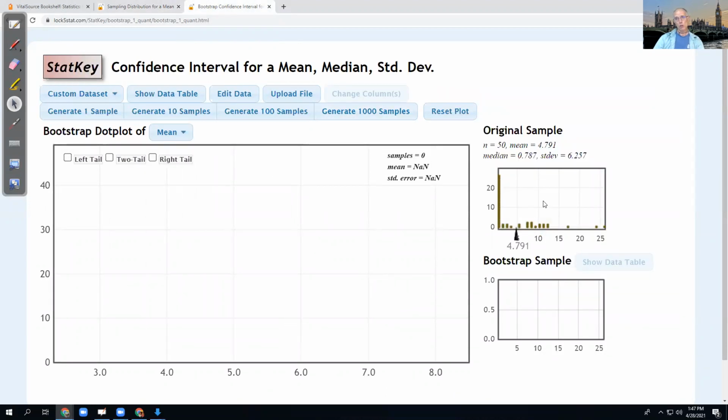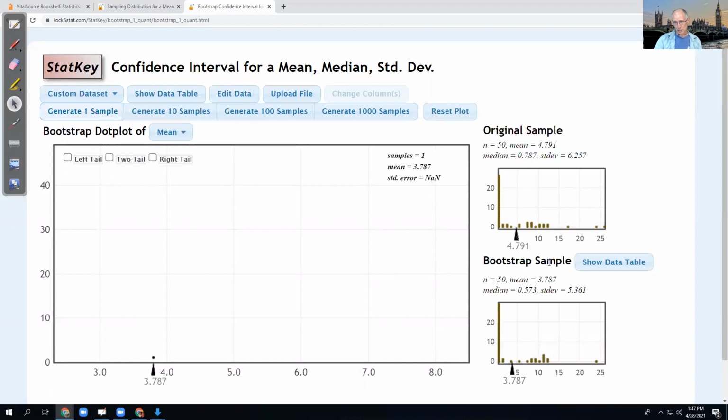So now what I'm going to do is resample based on the original sample. What that means is I'm going to choose 50 players based on these 50 players. It's like I have a deck of cards, each person has a card, and I look at the card, write down the person and the salary, put it back in the deck, and shuffle it. I look at the card, write down the person and the salary, and put it back in the deck. I do that 50 times. That gives me a new sample. It's not going to be exactly the same as the original because I might pick somebody more than once, and I can do that again. And so I get another new sample, and another, and another.